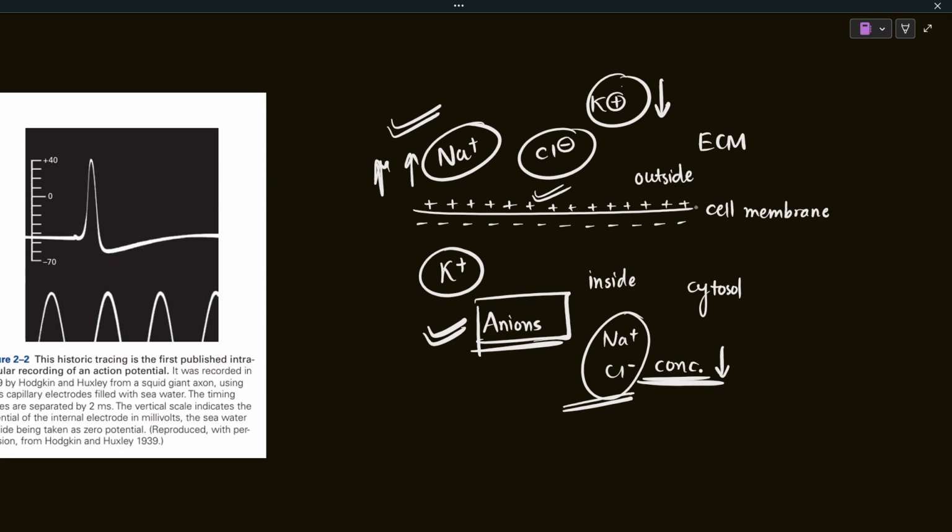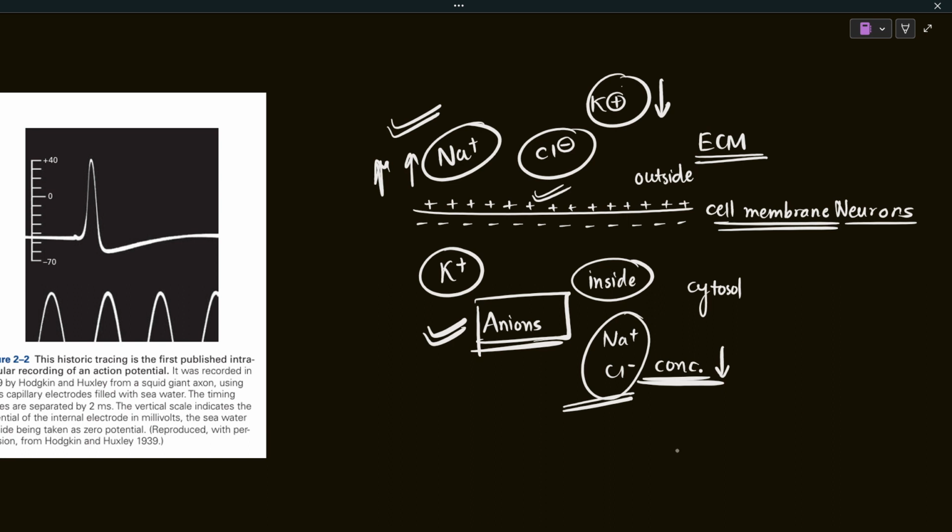So compared to the outside, the extracellular matrix, the inner side of the membrane of the neuron. Here we were talking about neurons. The inner side of the neurons is negative in charge. So outside is positive while inside is negative. This is the scenario in the resting state. When the neurons are not receiving any kind of potential, any kind of stimulus, this is the scenario: the outside will be positive and the inside of the cell membrane will be negative.